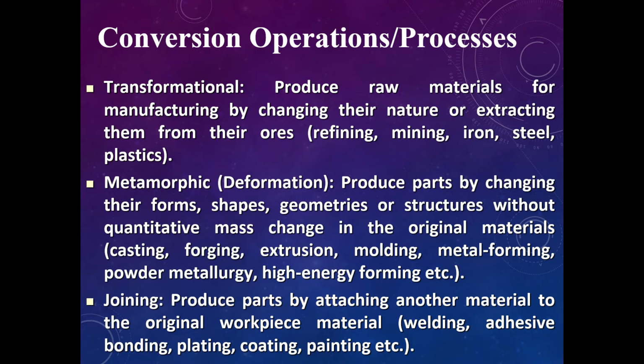Normally in this deformation process we have casting, where we pour liquid or molten metal into a casting mold or sand casting to get a casting product, or forging, extrusion, molding, metal forming, powder metallurgy, high energy forming, and etc.